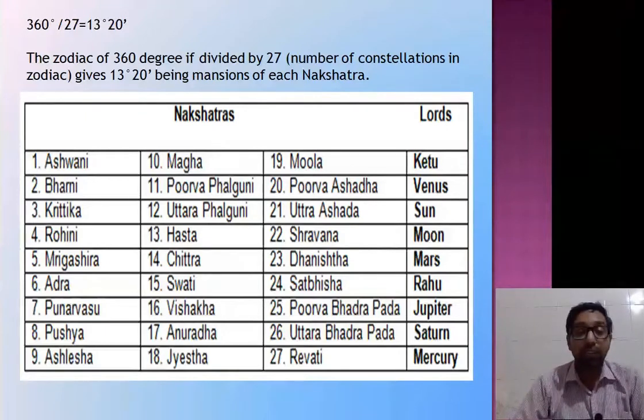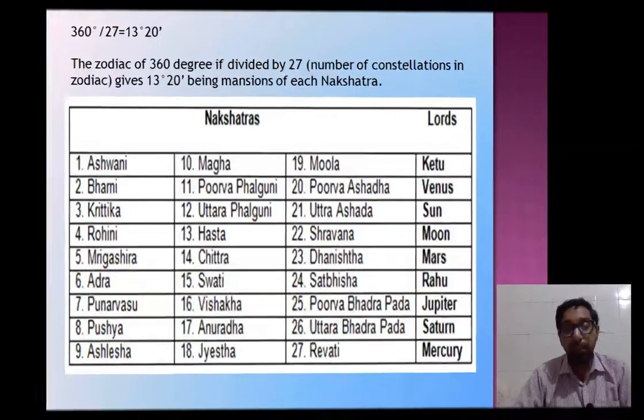Adra, Swati, Satvisha: lord is Rahu. Punarvasu, Vishakha, Purva Bhadrapada: lord is Jupiter. Pushya, Anuradha, Uttara Bhadrapada: lord is Saturn. Ashlesha, Jayeshtha, Revati: lord is Mercury.